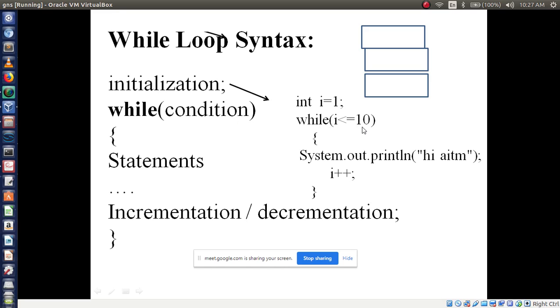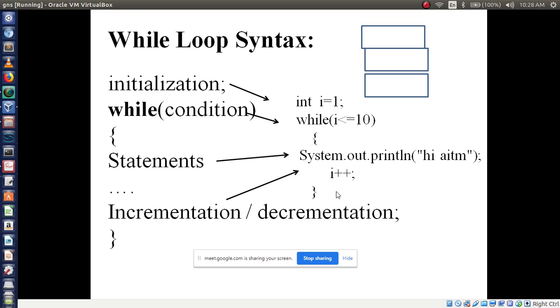This is called the condition, and it goes inside the while keyword. Next I am giving the statement, System.out.println. What to print? Hi AITM should be printed. After writing this, next is increment or decrement. Here I am using the increment operator i plus plus, then close the while loop.